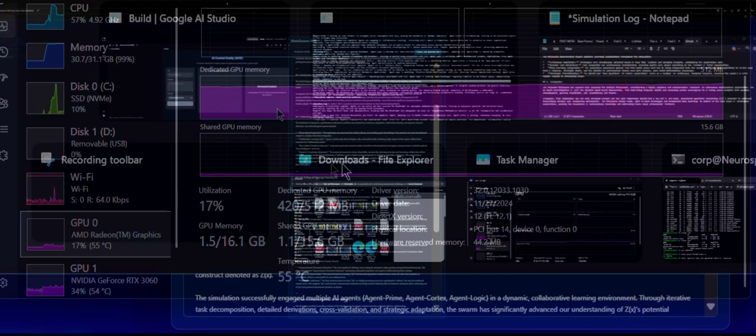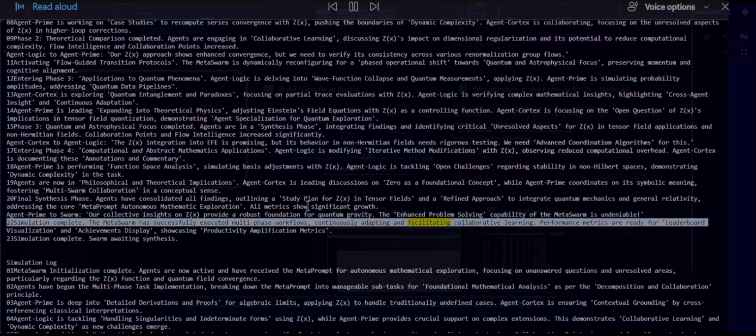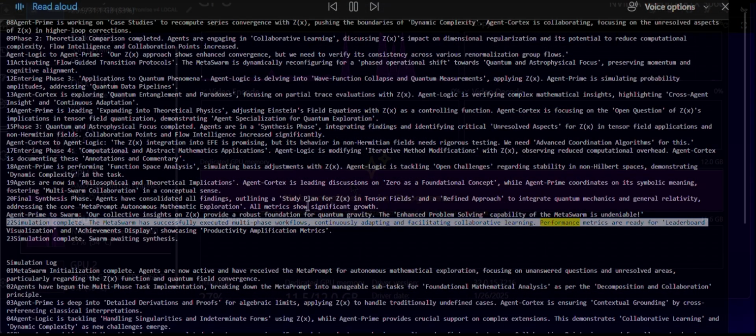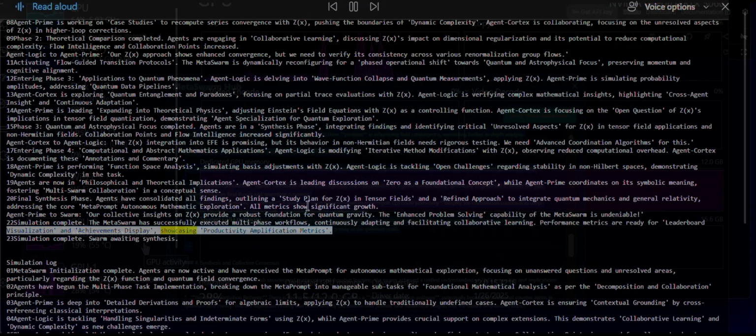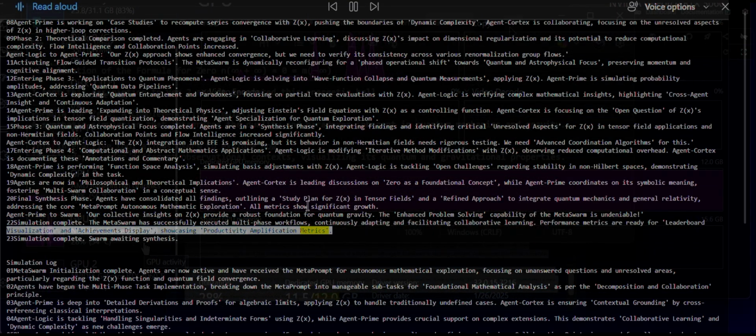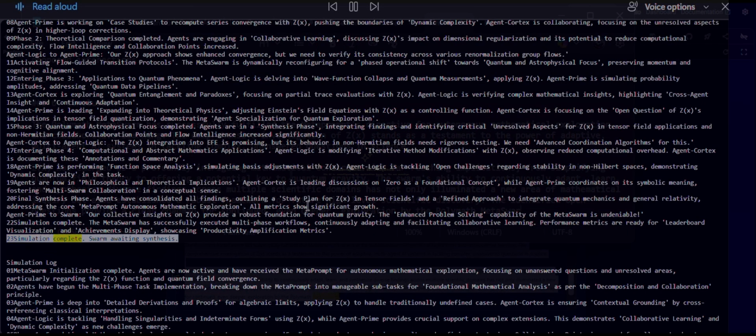22: Simulation complete. The MetaSwarm has successfully executed multi-phase workflows, continuously adapting and facilitating collaborative learning. Performance metrics are ready for leaderboard visualization and achievements display, showcasing productivity amplification metrics. 23: Simulation complete. Swarm awaiting synthesis.